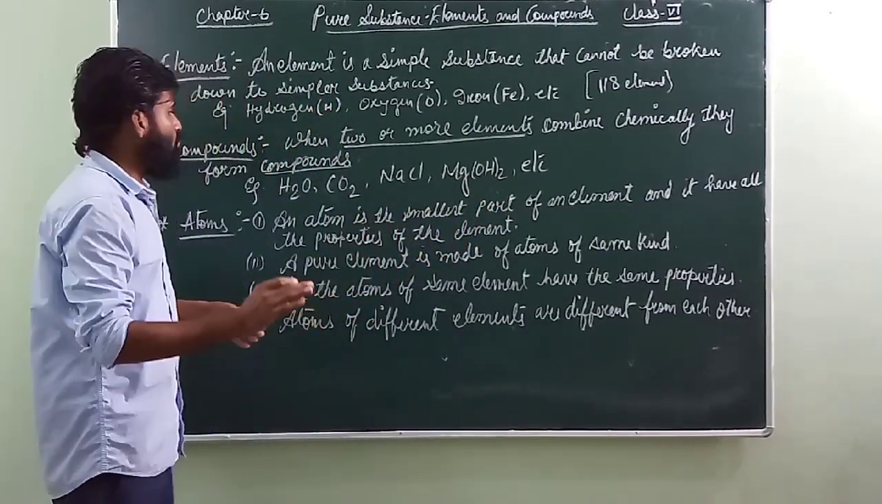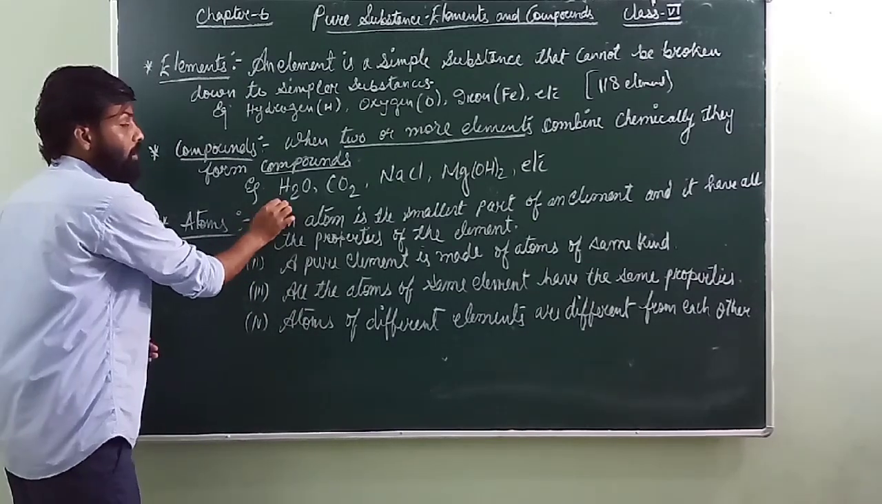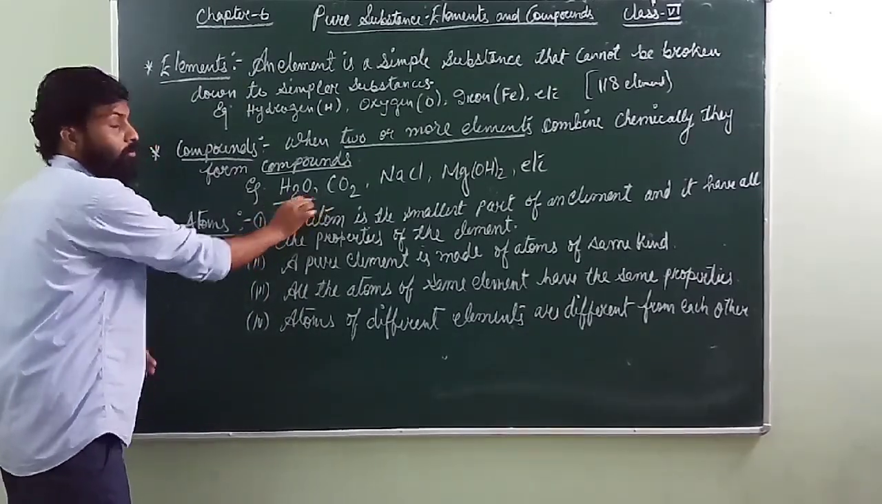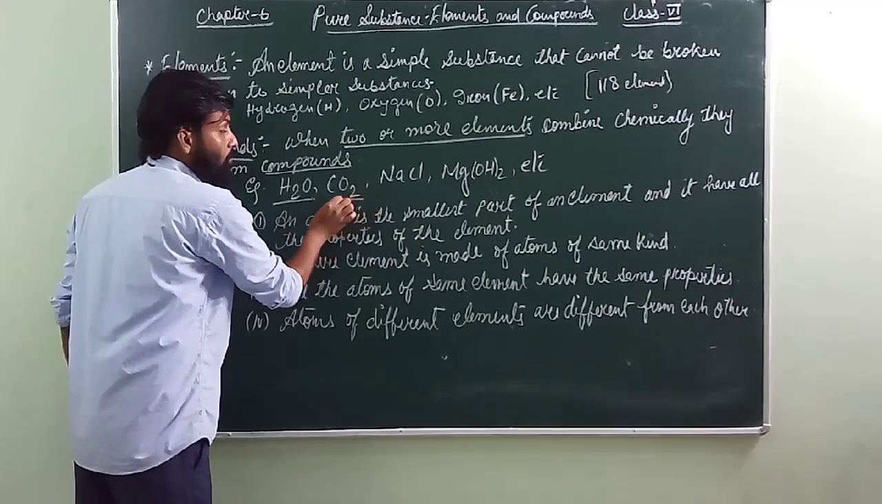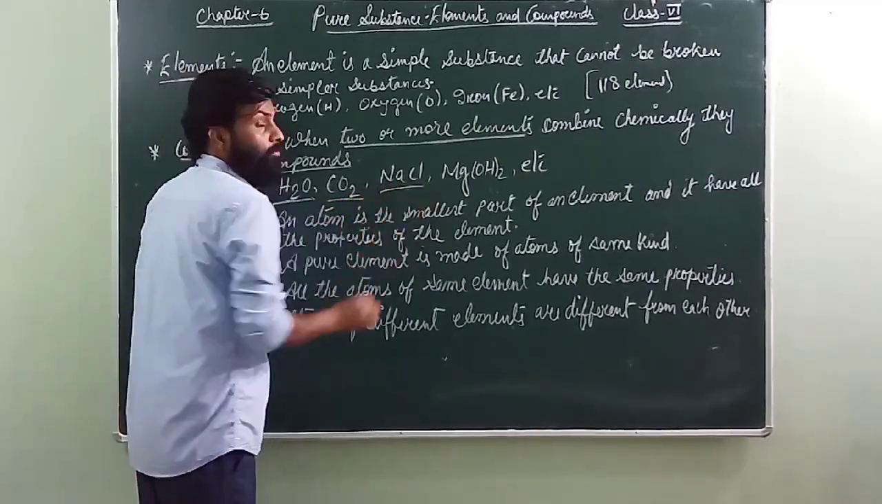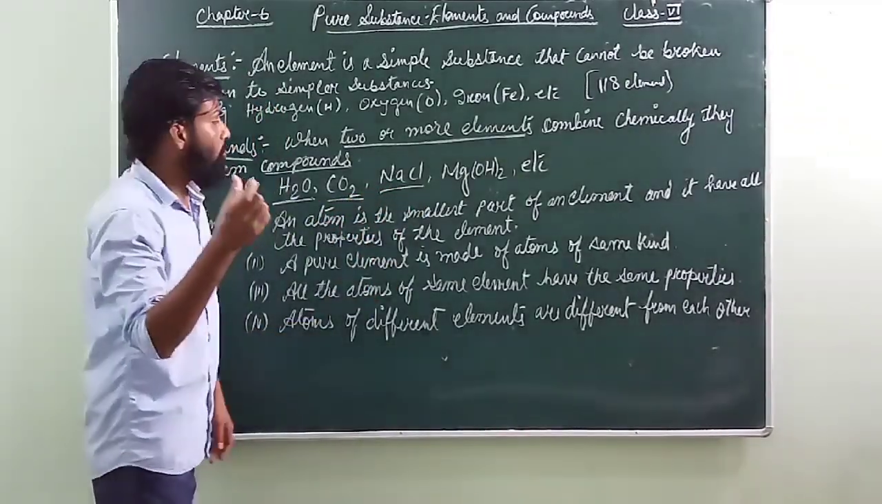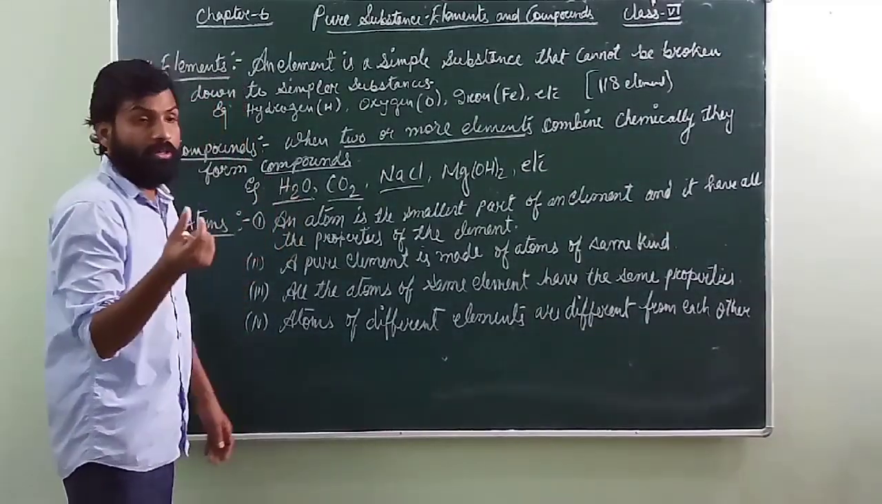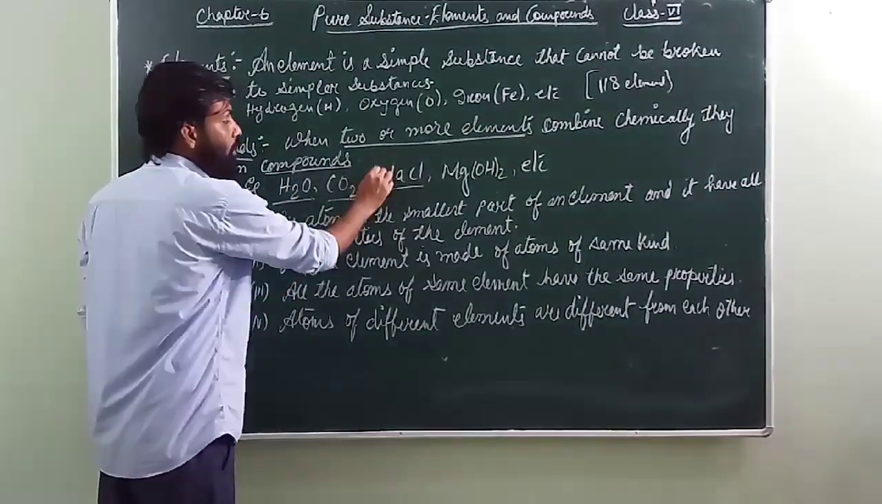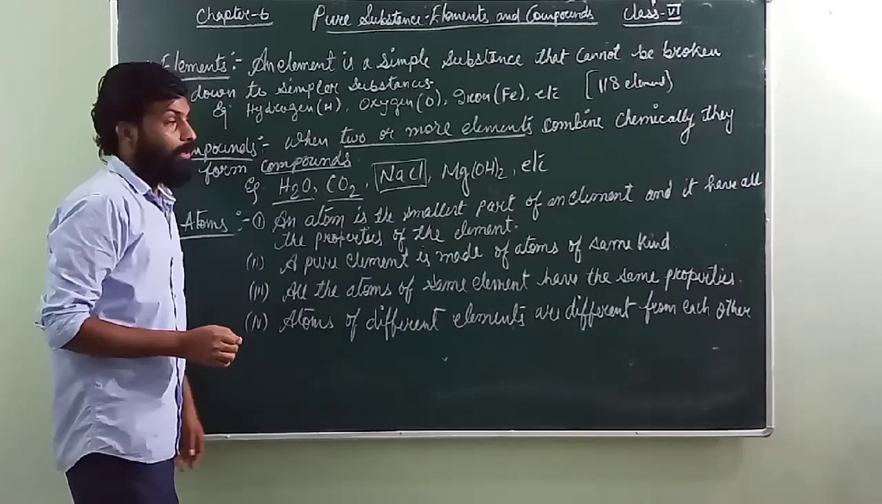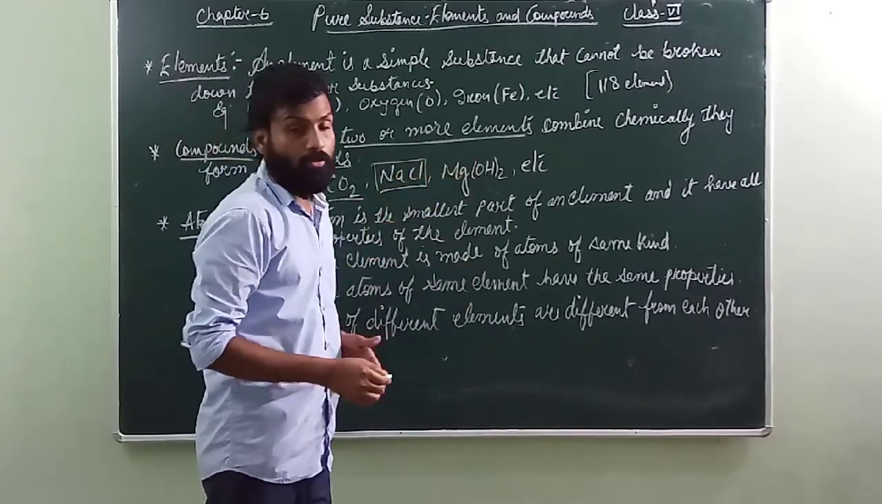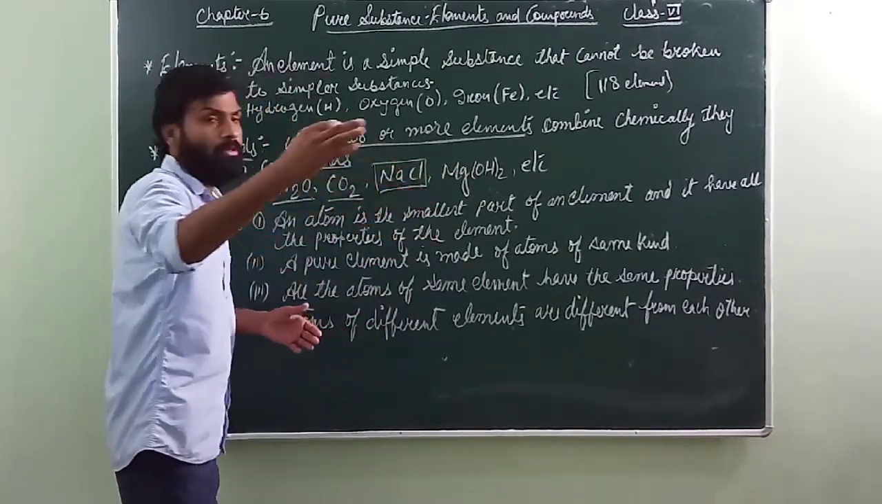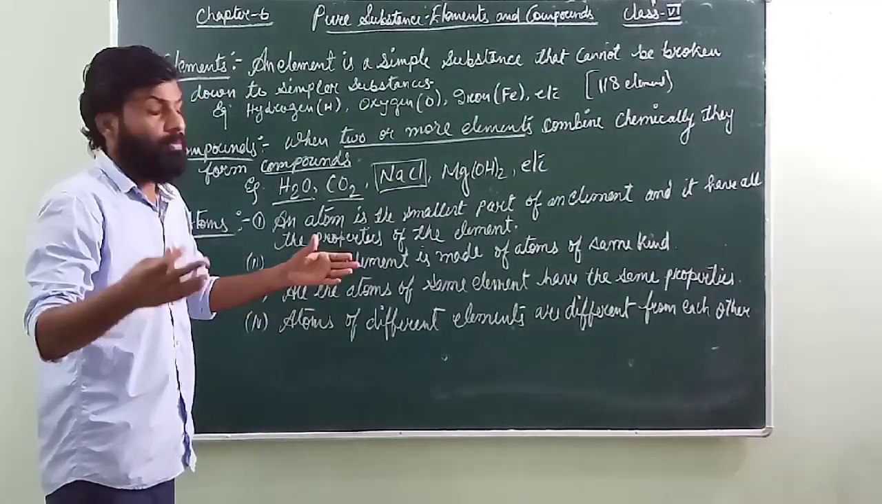This type of thing might be very new for you, but H2O is the formula for water. CO2 is the formula for carbon dioxide. NaCl is the formula for sodium chloride. At home, we use salt for eating, isn't it? That salt's formula is NaCl, sodium chloride. Similarly, we have magnesium hydroxide, and there are enormous numbers of compounds, many millions.